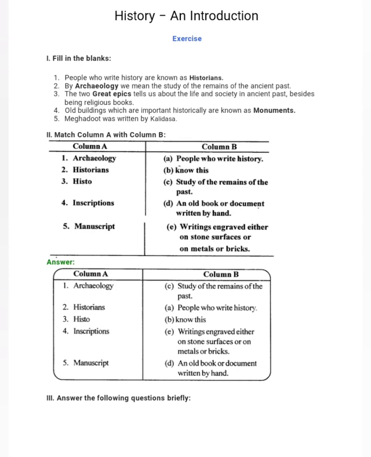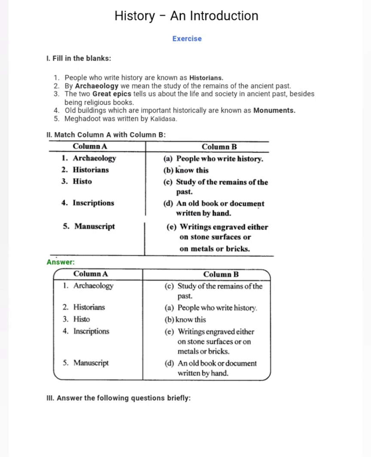Now next is match column A with column B. Number 1, archaeology. Answer is C, study of the remains of the past. Number 2, historians. Answer is A, people who write history. Number 3, history. Answer is B, know this. Number 4, inscriptions. Answer is E, writings engraved either on stone surface or on metals or bricks. Number 5, manuscript. Answer is D, an old book or document written by hand.